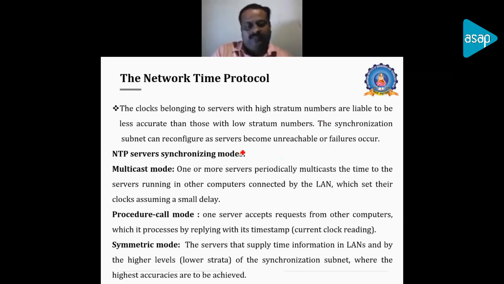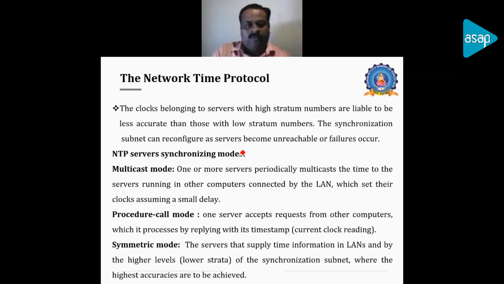And whenever there is a failure in the primary or secondary server, it can overcome the failure, as it has an option to reconfigure. And here there are also different methods for broadcasting the message. For broadcasting the time, there is a multicast mode, there is a procedure call mode, and there is a symmetric mode.